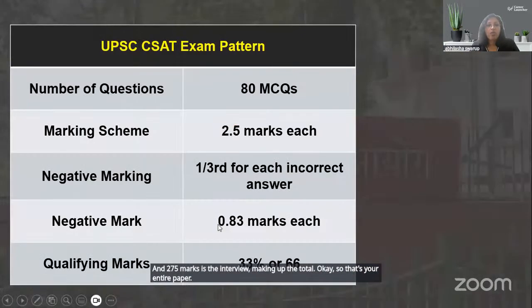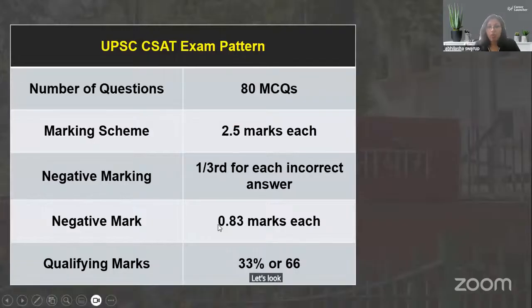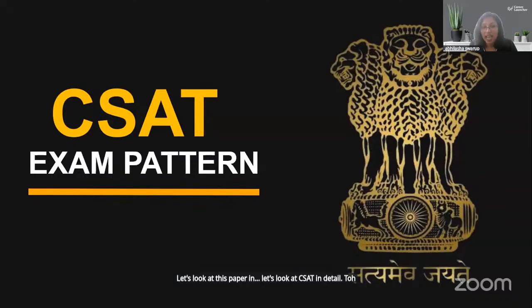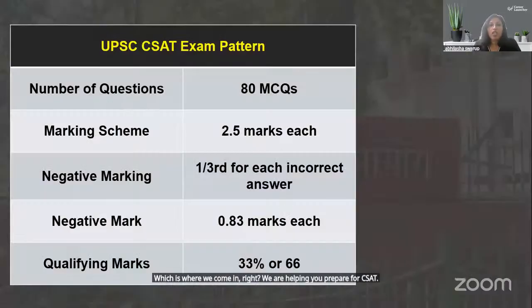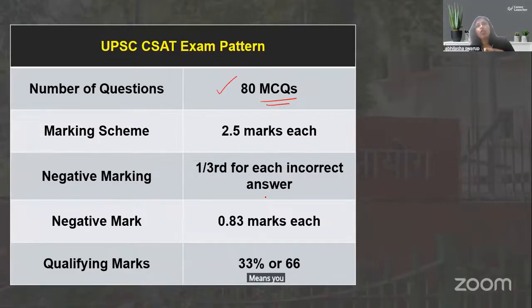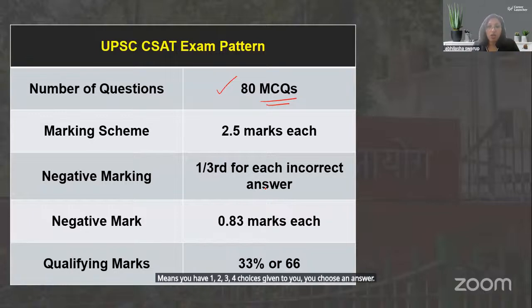Now, let's look at CSAT in detail. तो अभी बात करते हैं CSAT की, which is where we come in, right? We are helping you prepare for CSAT. So CSAT has 80 questions. They are all multiple choice. Multiple choice means you have 1, 2, 3, 4 choices given to you. You choose an answer. तो इसमें 80 multiple choice questions हैं.